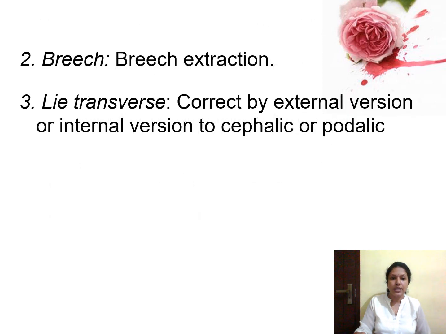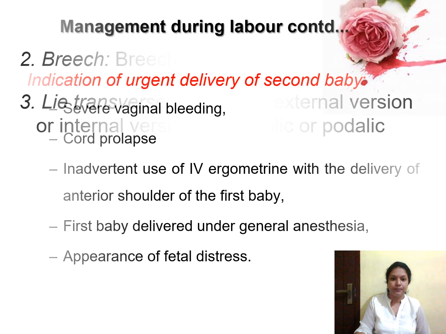Next is breech extraction. If the second baby is in a buttocks presentation, you can go for breech extraction. If the lie of the baby is transverse, you should correct the lie by external version or by internal version, bring the baby to the normal position, and after that go for the further delivery of the baby.